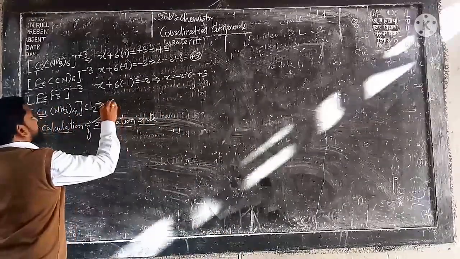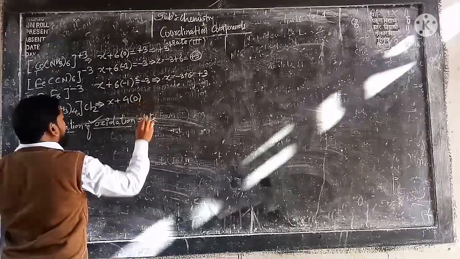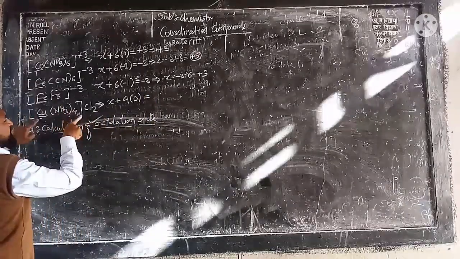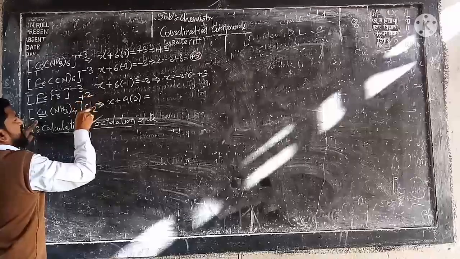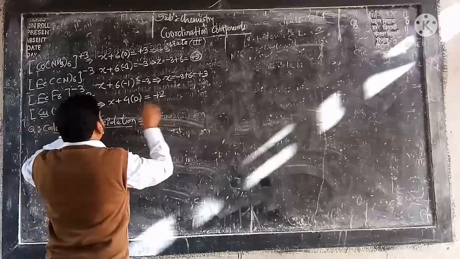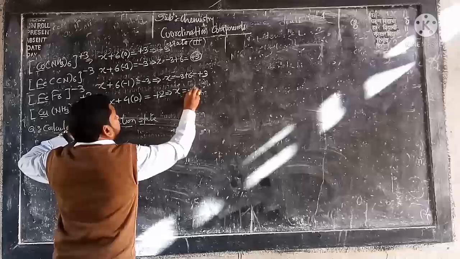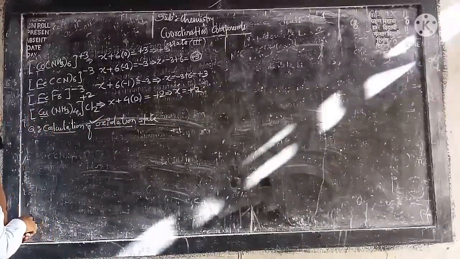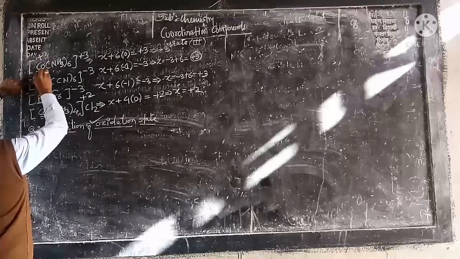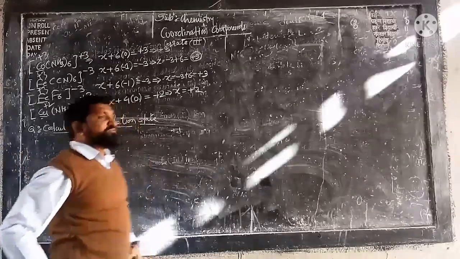After that, X plus 4. Ammonia is the neutral ligand, therefore 0, is equal to how many charge? This complex ion definitely will carry +2 charge. Why? Because 2 Cl are there, therefore I am writing here +2. Understood? So first ionize them, you will get the idea, no doubt. So X will be equal to +2. So respectively the oxidation states found are: cobalt +3 here, here again +3 and +2. So in this way we can calculate the oxidation state.